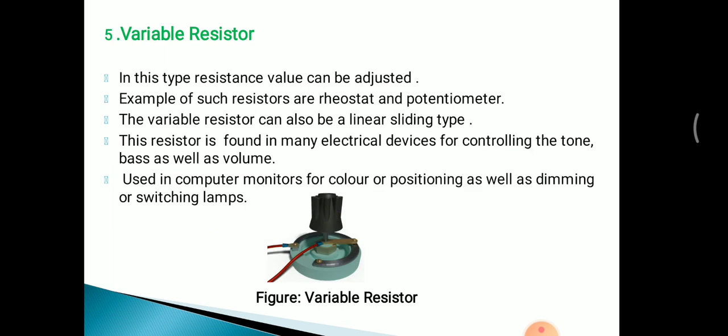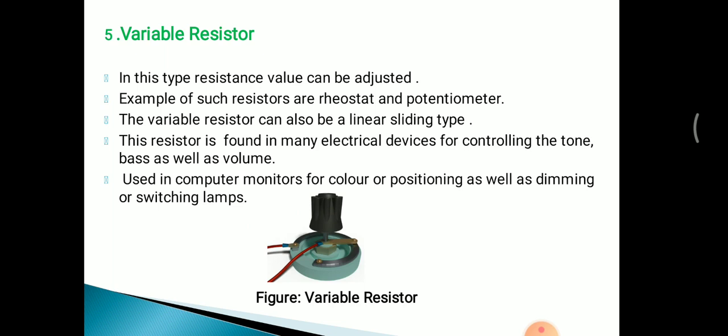Now the variable resistor, this is the most commonly used type. In this type, the resistance value can be adjusted. We can see in the figure, there is a shaft and a wiping contact present. With the help of this shaft and wiping contact, we can adjust the resistance value. So rheostat and potentiometer are the best examples of variable resistor.